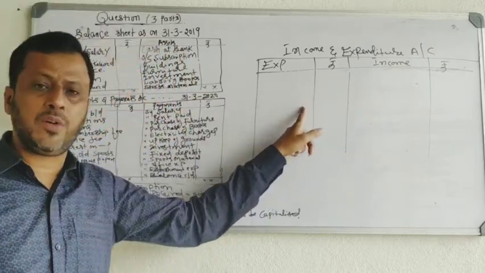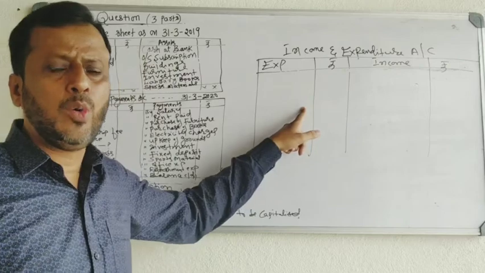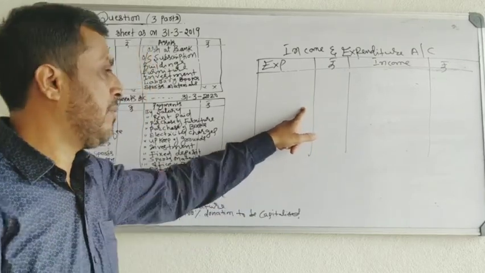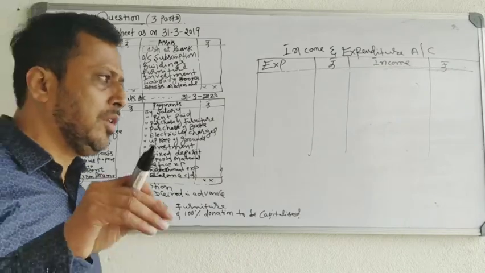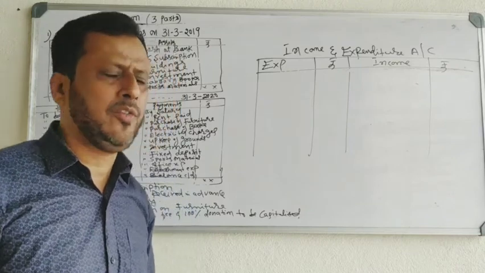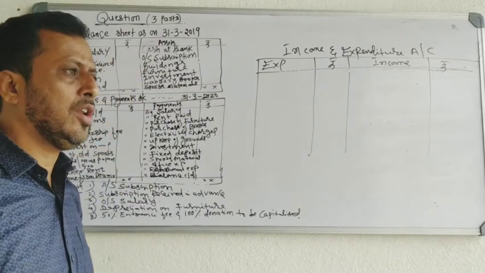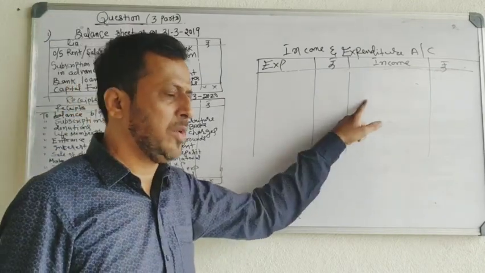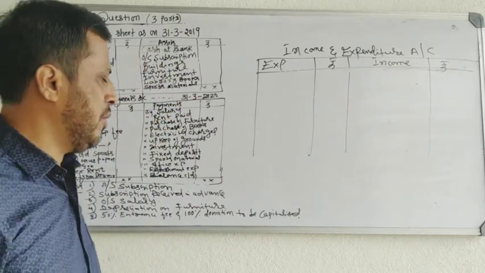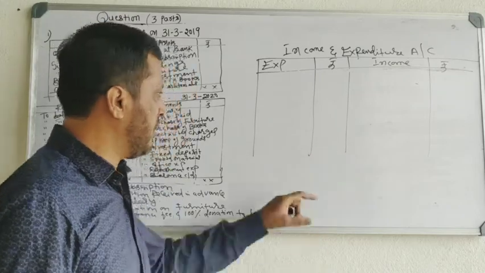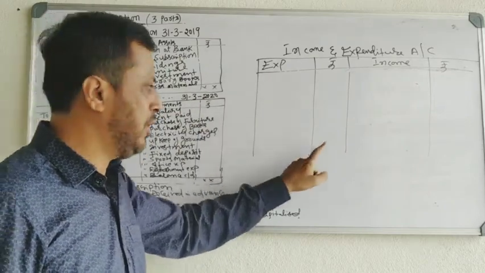In income and expenditure account, you have to record the outstanding expenses and outstanding incomes of the current year. And the last one is, you have to record the non-cash items also: depreciation on fixed assets, depreciation on sports material, depreciation on books. All these non-cash items will also be recorded in income and expenditure account. The resulting figure of the income and expenditure account is either deficit or surplus. If incomes are more, you will get surplus. If expenditure is more, you will get deficit.